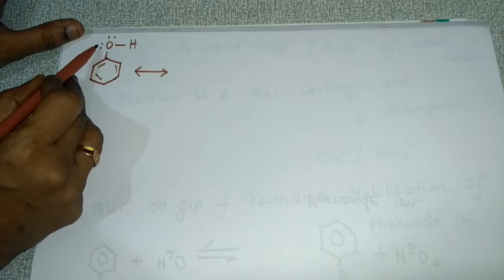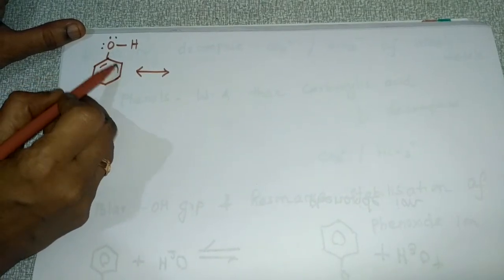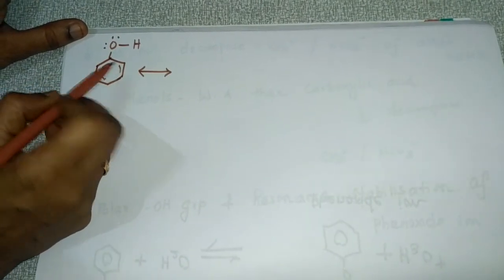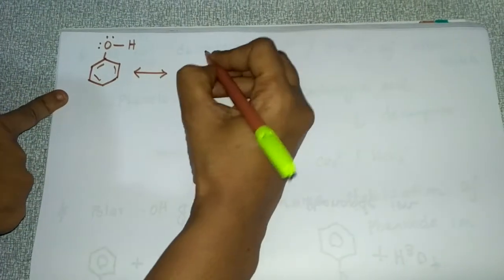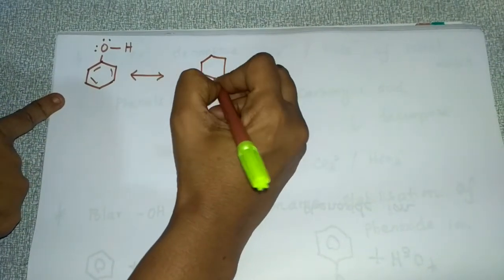You know how to write the resonance structure. Here these electrons will become a bond and this bond will become electrons.